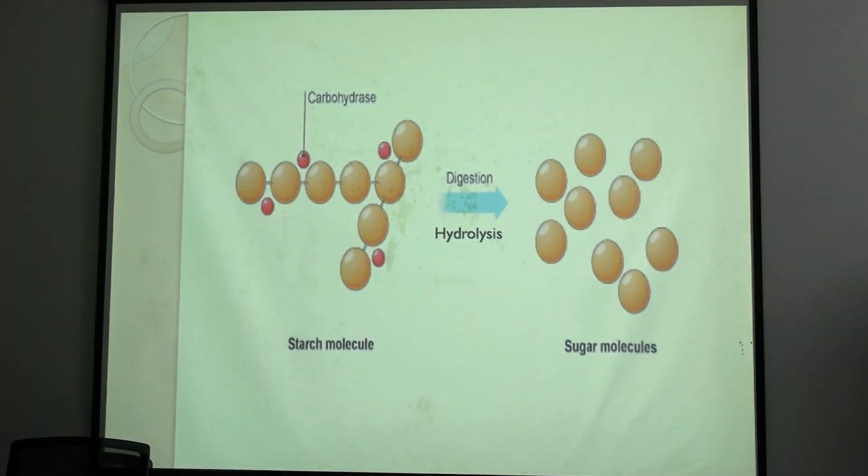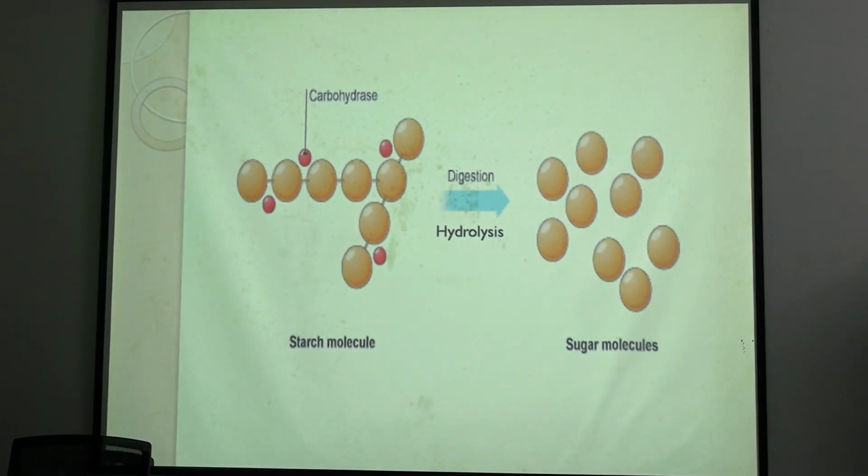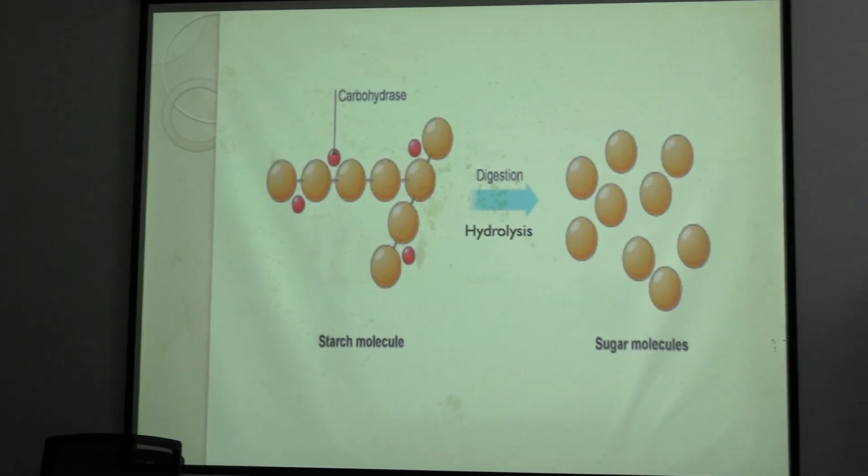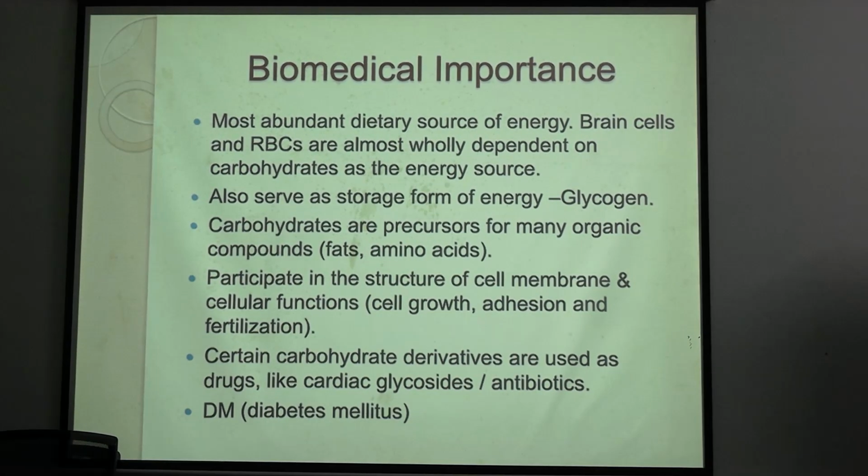Now, here is a compound, that is starch. What is starch? Starch is a polysaccharide. It is a homopolysaccharide, that is, it is made up of multiple units of glucose molecules. When starch is hydrolyzed, glucose is produced. The starch itself as a whole molecule has no free hydroxyl groups or aldehyde groups or keto groups. But when hydrolyzed, it will produce monomers that contain polyhydroxyaldehydes or ketones.